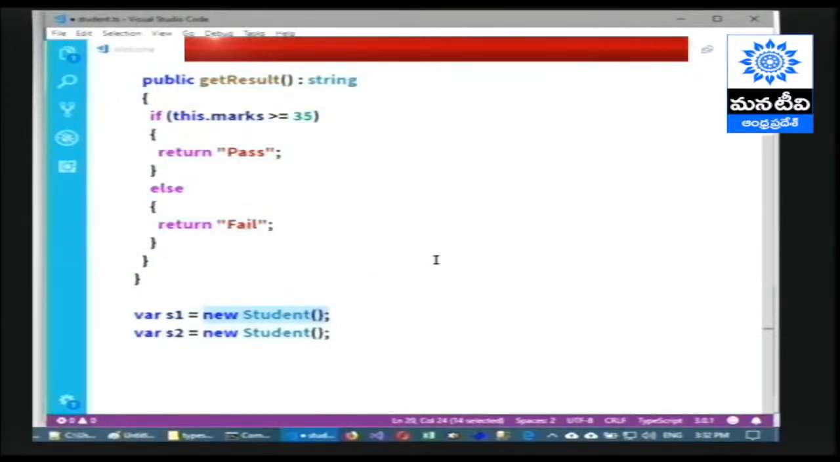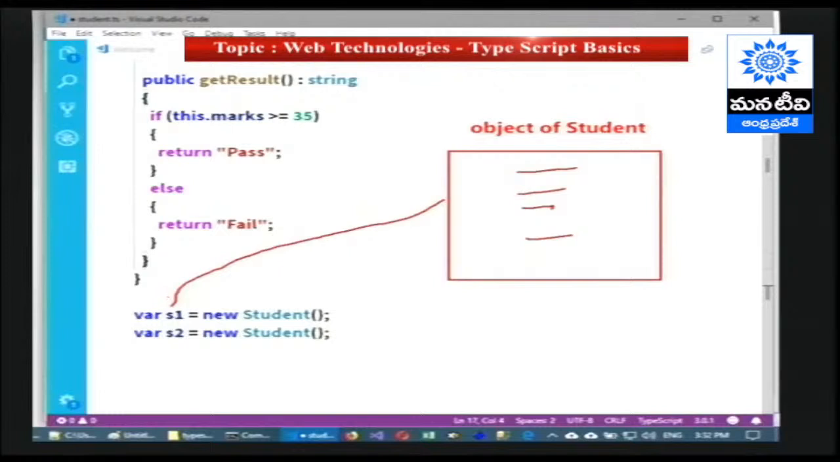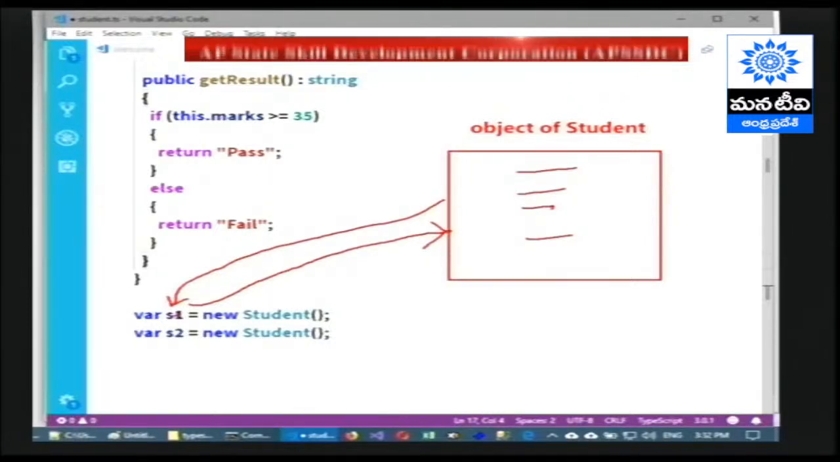That means the object looks like this. Object of Student class. It has the student ID, student name, marks and getResult, all these properties and methods. Its reference must be stored inside a variable called S1, based on which you can refer to the same object in future. First we have to store the object reference in a variable, then we are able to use the same reference variable to access the object.